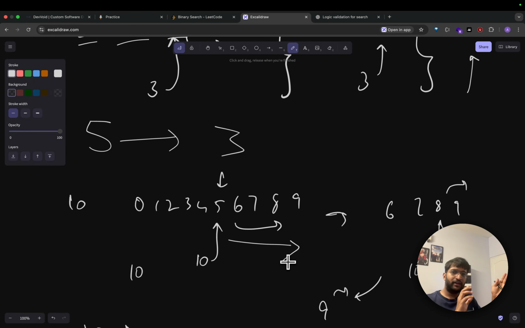So we go to the right if the value we want to find is greater than the current value, or we go to the left if the value we want to find is less than the current value. And that is the logic of binary search.